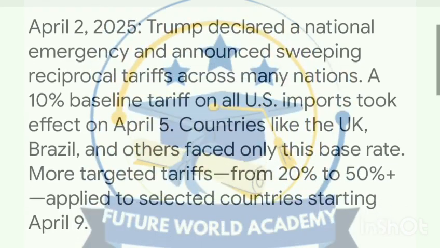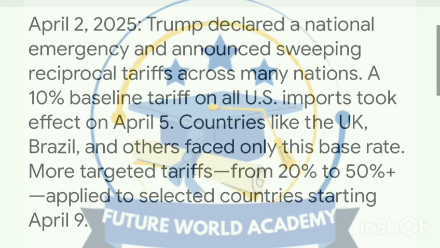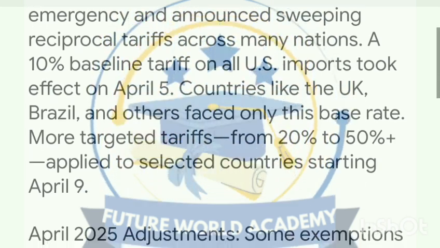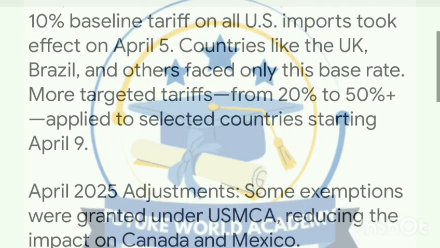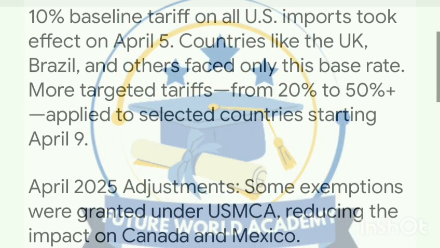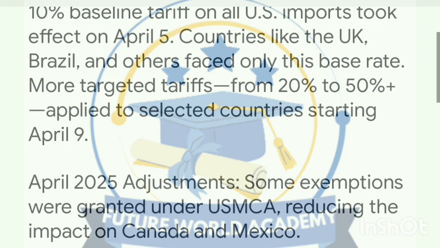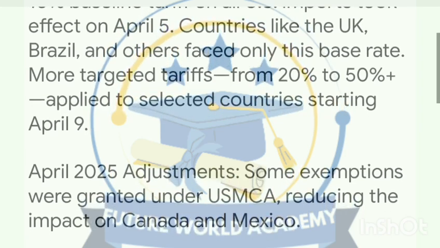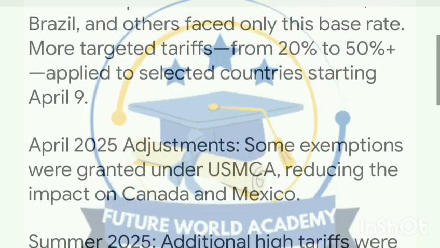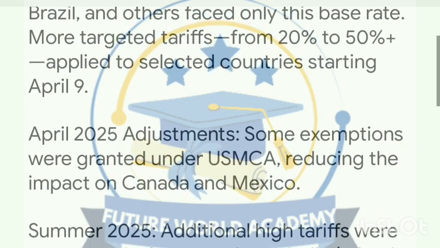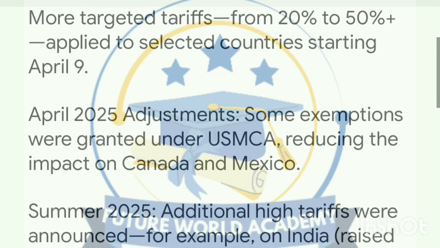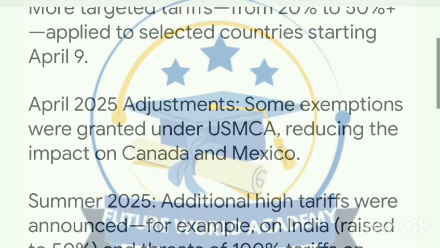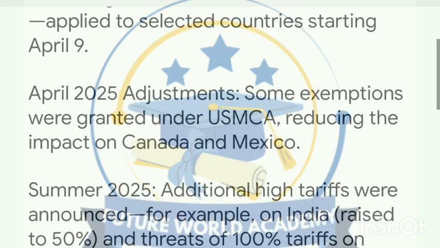April 2, 2025: Trump declared a national emergency and announced sweeping reciprocal tariffs across many nations. A 10% baseline tariff on all U.S. imports took effect on April 5. Countries like the UK, Brazil, and others faced only this base rate. More targeted tariffs, from 20% to 50% plus, applied to selected countries starting April 9.